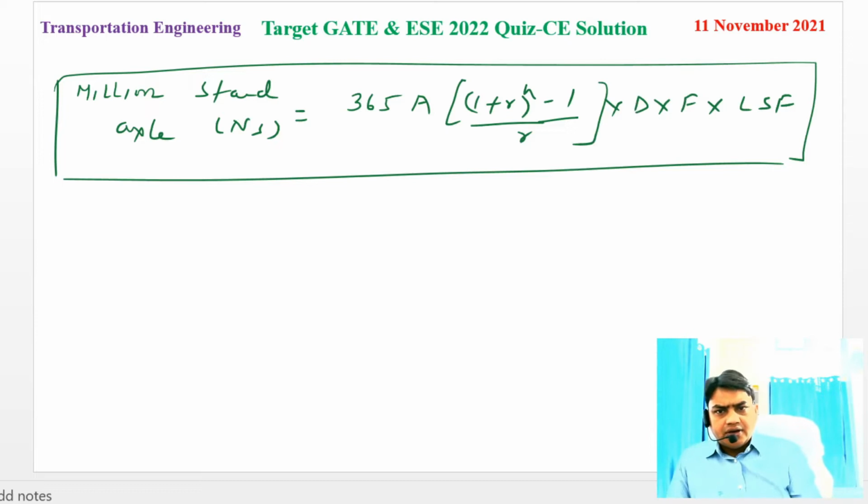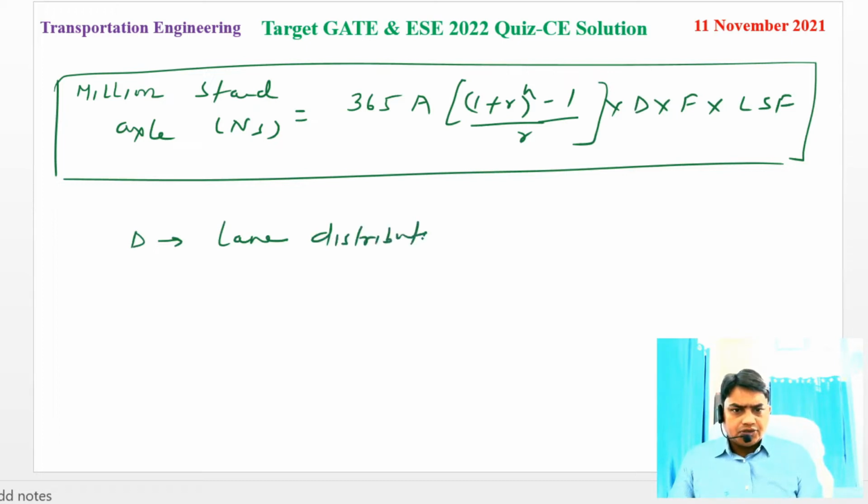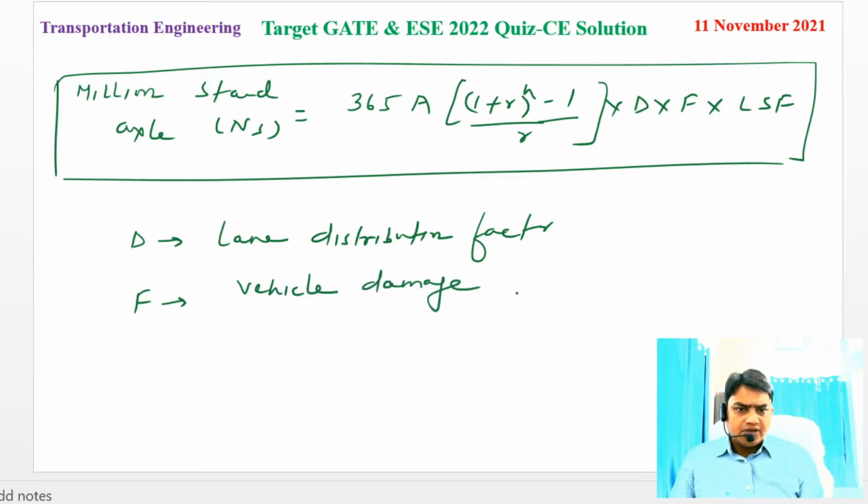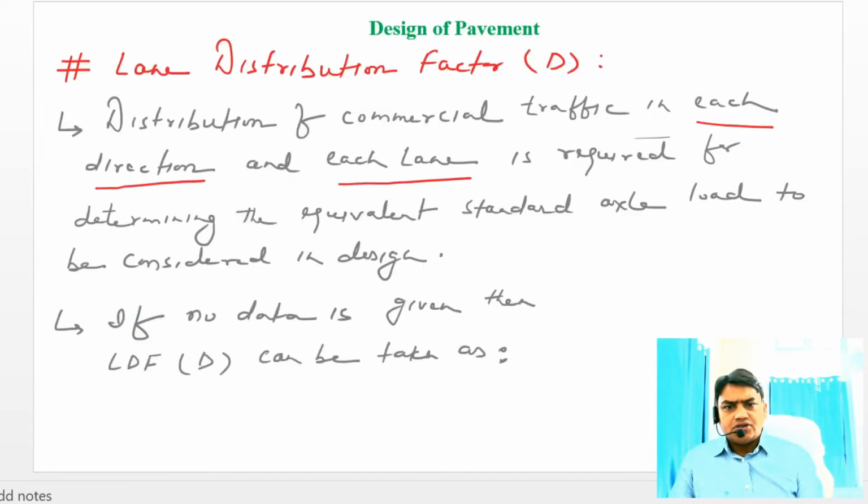Once we have computed this A, the other parameter, D, is called the lane distribution factor. F is called the vehicle damage factor, and LSF is the load safety factor. The lane distribution factor depends on the distribution of commercial traffic in each direction and each lane, and is required for determining the equivalent standard axle load to be considered in design.